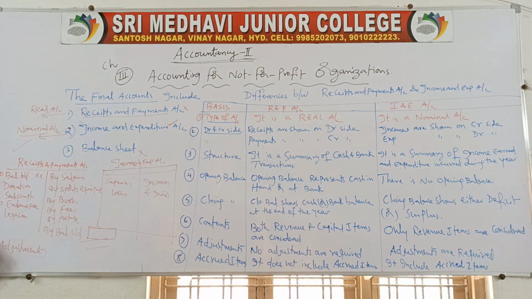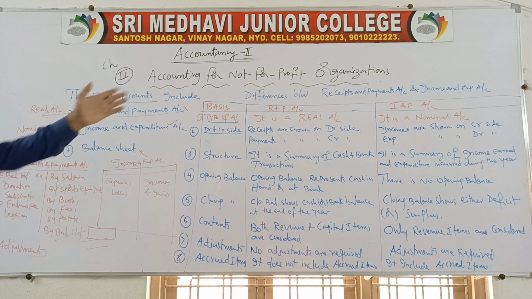So it is very simple. When you are given this one and asked to prepare that one, simply take the opposite side. So By Salaries will become To Salaries. Sports equipment will not come because it is capital nature. Books will not come, it is capital nature. Fees will come, To Fees. By Postage will become To Postage. The By items will become To items. Exclude the capital items. What are the capital items? Assets and liabilities. Like To Balance Brought Down, don't take. By Balance Carried Down, don't take. Already you have learned how to do the problems.